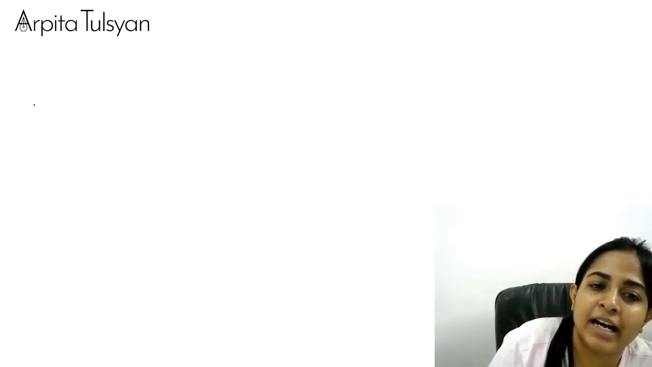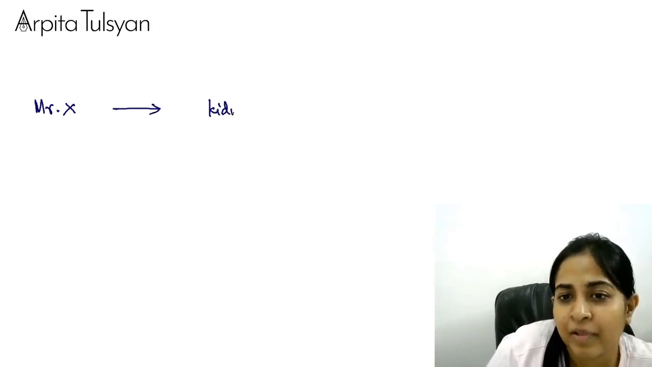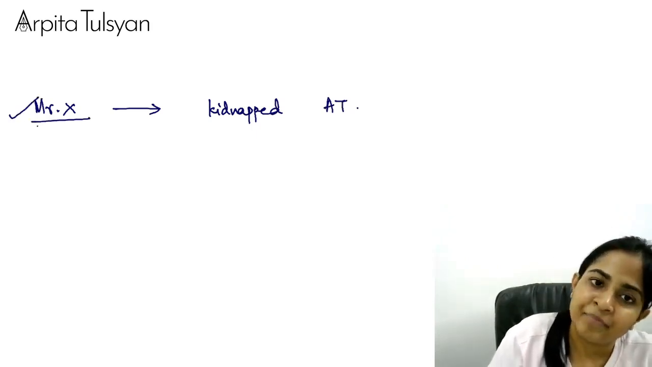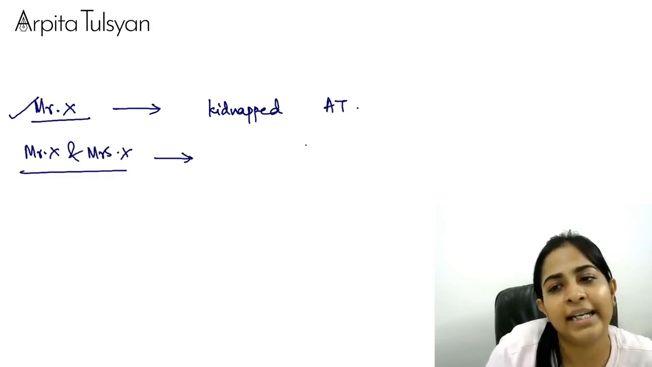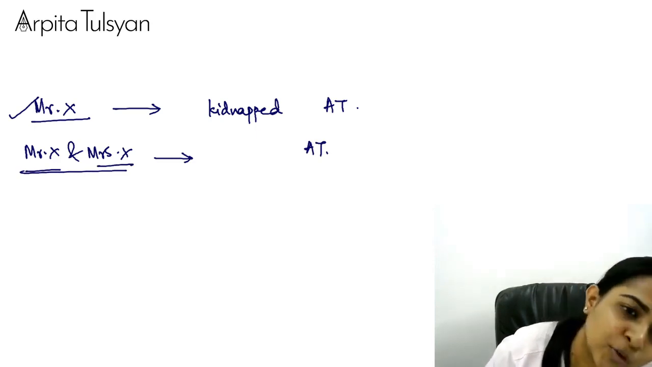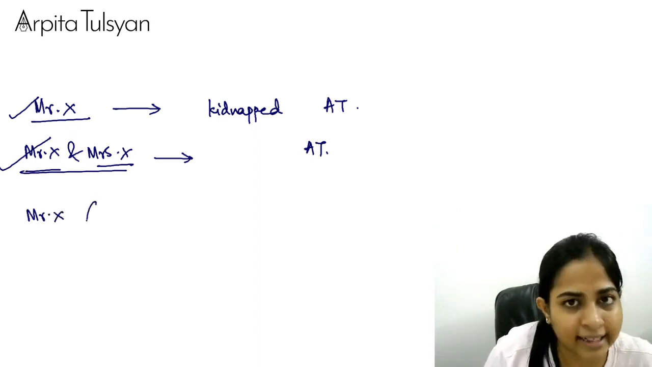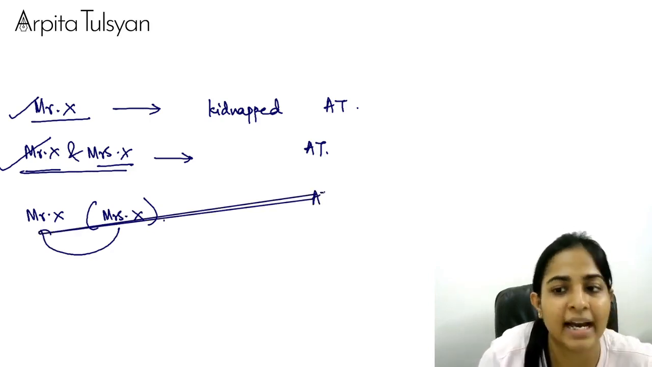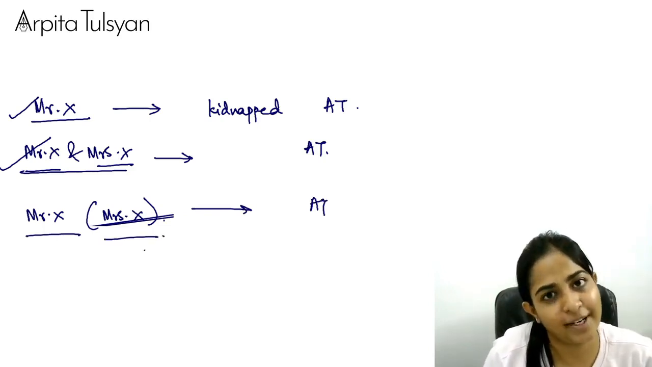Very clear with this. So say, for example, not I, but Mr. X has kidnapped Arpita. Mr. X will be guilty. Say, for example, Mr. X and Mrs. X have jointly kidnapped Arpita. Both of them are party, so both of them will be guilty of the offense of money laundering. Okay, Mr. X did the kidnapping, but Mrs. X helped Mr. X in doing my kidnapping. Then in that case, both of them will be guilty of the offense of money laundering.